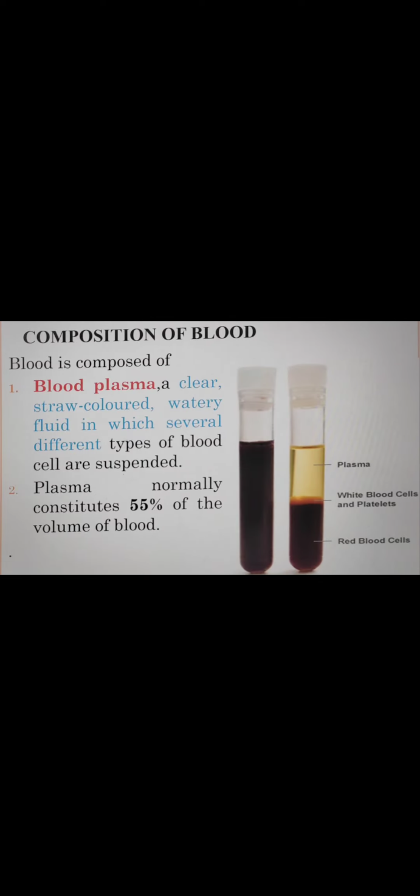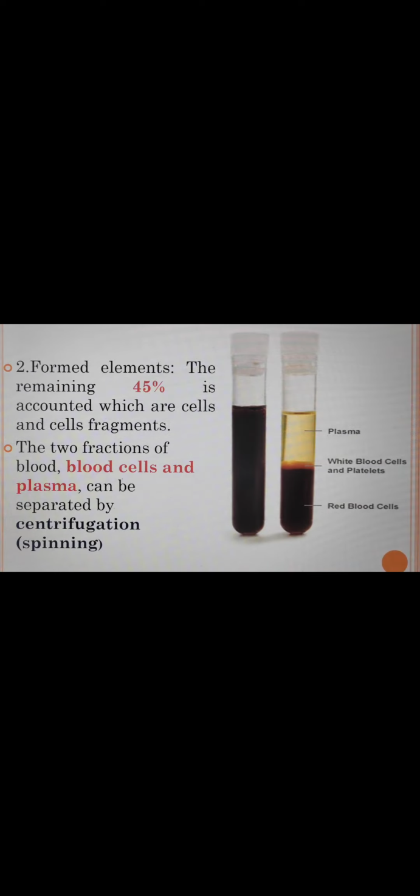Let's see the composition of blood. Blood is composed of mainly two parts, that is blood plasma and formed elements. Blood plasma is a clear, straw-colored watery fluid in which several different types of blood cells are suspended. Plasma normally constitutes 55% of the blood volume, whereas the formed elements account for the remaining 45%, which are cells and cell fragments.